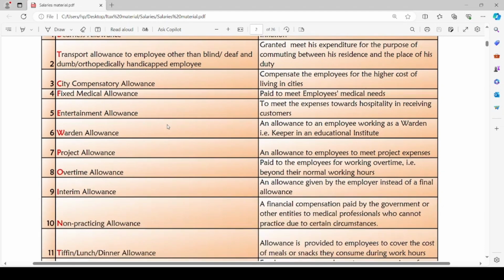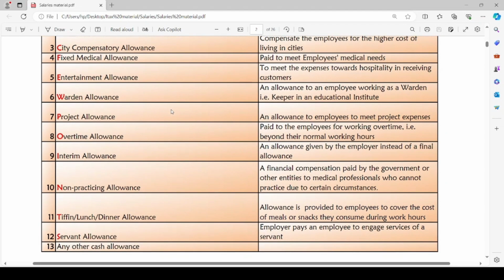Then comes POINTS: project allowance, overtime allowance, interim allowance, non-practicing allowance, tiffin, lunch or dinner allowance and servant allowance. Project allowance is paid to meet any project expenses. The overtime allowance is paid to employee who works overtime, that is beyond the normal official working hours.